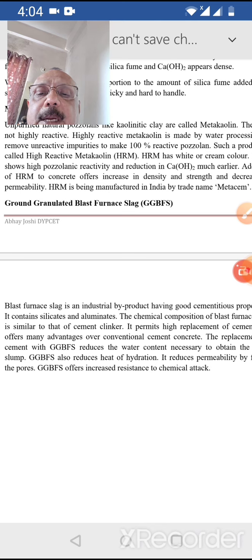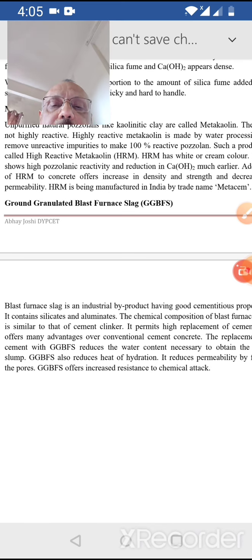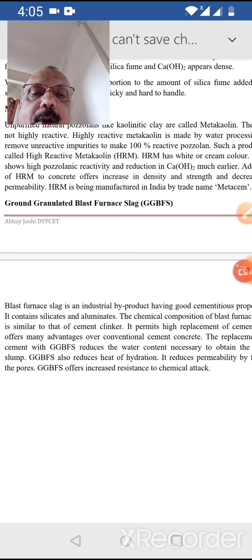The replacement of OPC or normal cement with GGBFS reduces the water content necessary to obtain the required slump. GGBFS also reduces heat of hydration. This is one more property, particularly useful where a very high quantity of cement is used in concrete making, where heat of hydration will be much more and is going to cause some cracking and other problems.